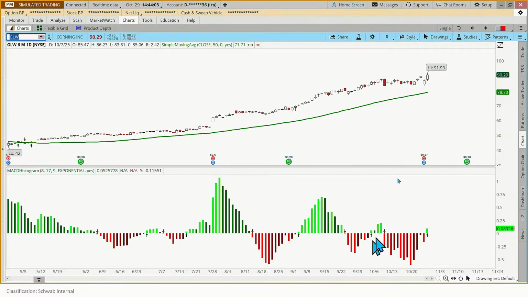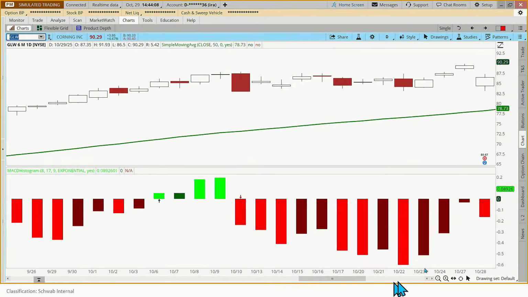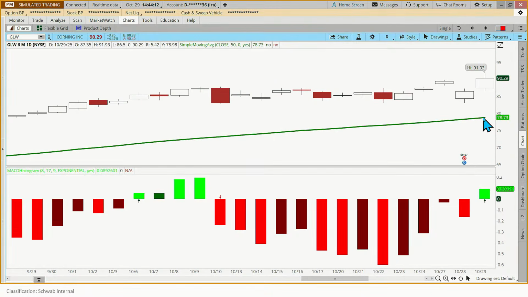Now, what do you notice here on the MACD? Let's zoom in a little bit. So MACD yesterday was red. Today, it's what? Green. So now we have a green arrow on the moving average that's rising. We have a green arrow on the MACD. That's a valid buy signal. Okay. Now, is that guaranteed to make money? Oh, no. And it took me a long time, probably 3 years of trading, to understand that a valid buy signal does not guarantee a profitable trade. Just understand that, get that right now.